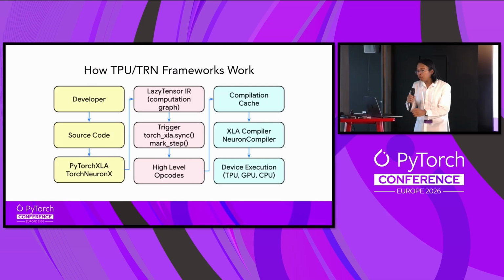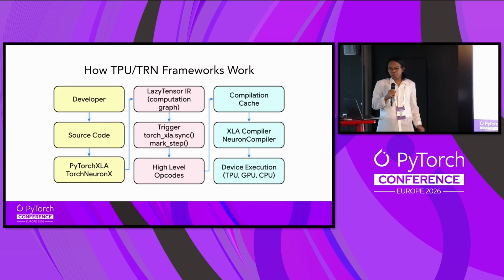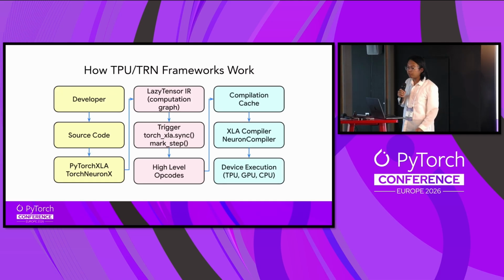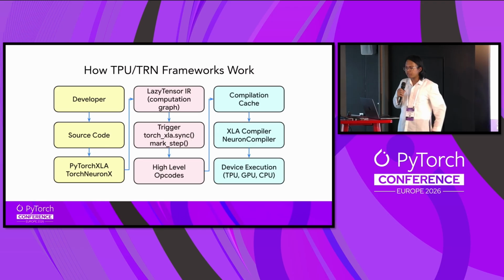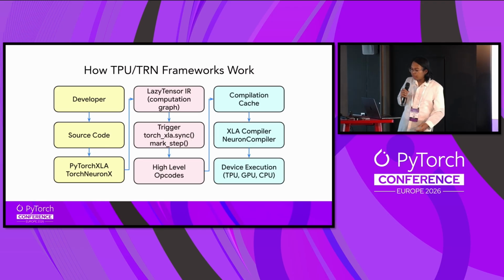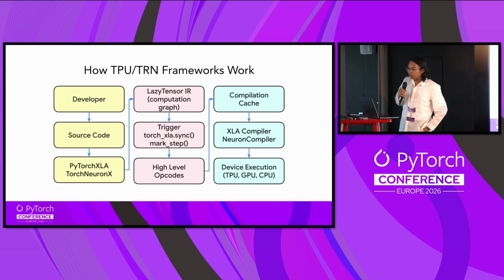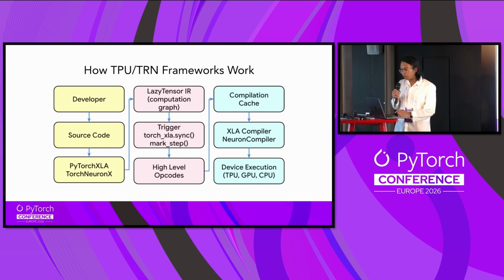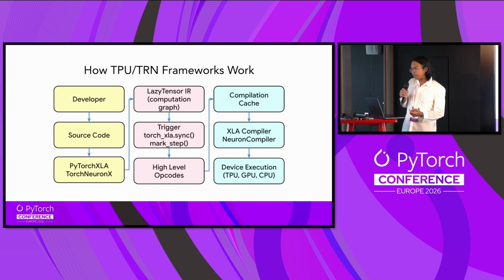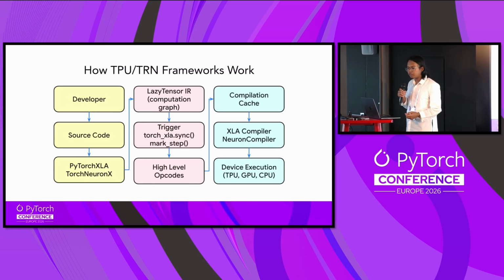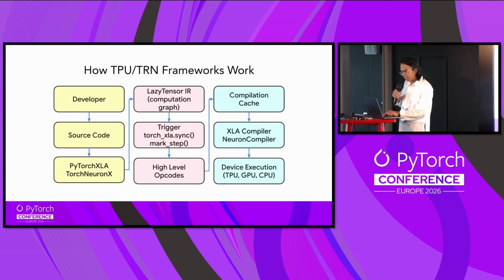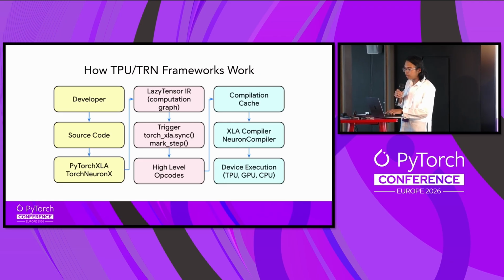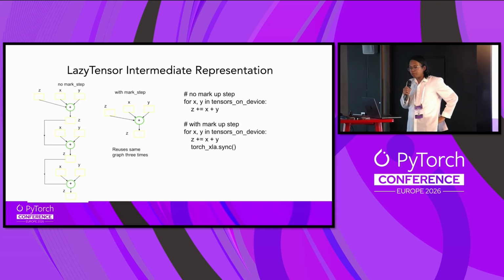So going on to the PyTorch side, you, the developer, develop your source code in their own PyTorch frameworks called PyTorch XLA and Torch NeuronX. Then that gets compiled down to lazy tensors, which I'll show you in a bit. Once you hit a trigger, you convert them to high-level opcodes, and if it sees that it already exists and doesn't need to execute them again, it goes to the XLA compiler and then sends them to the device. So basically, this is on the PyTorch side.